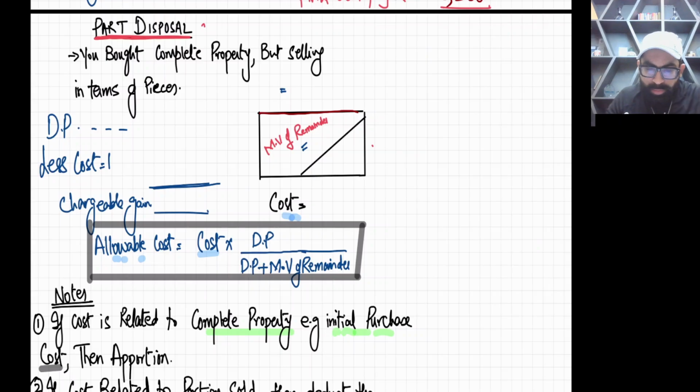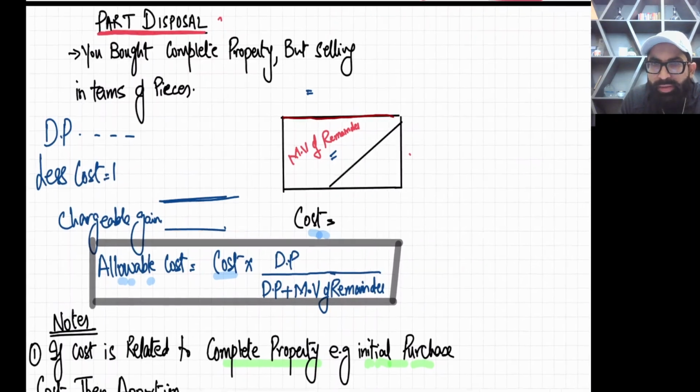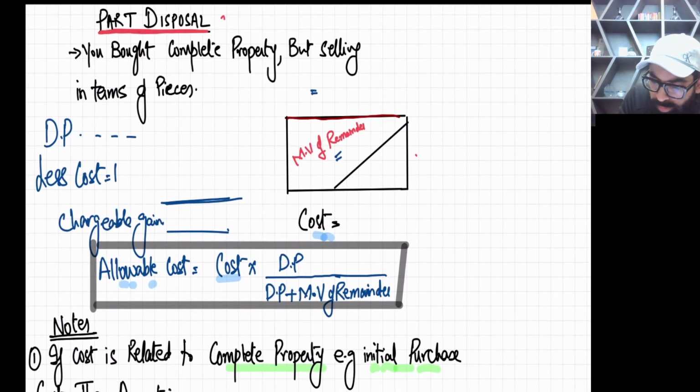So let's plan the question. Let us say you bought this complete rectangle, this complete piece of land, for £100,000.